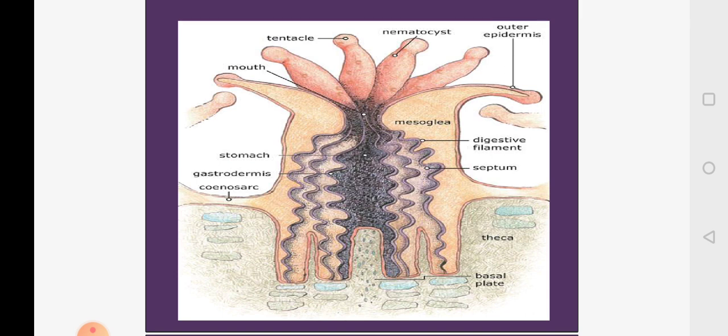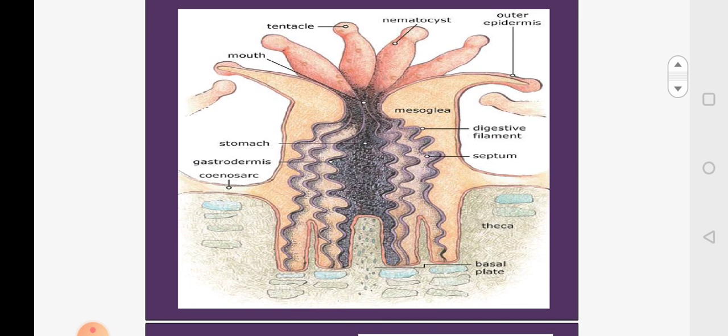This coenosarc is the one which connects the different polyps, and when these polyps bud, they are connected to each other. The connection between these polyps is through this coenosarc. So when the coral is formed, first it forms a basal plate. What you see on the posterior part, the end of the polyp, is the basal plate, from which the wall of the cup will form. The wall of the cup is called the theca.